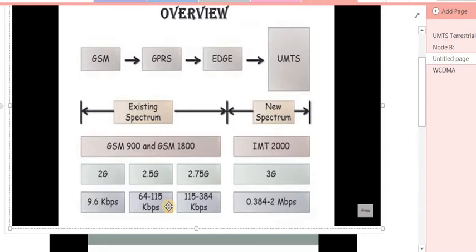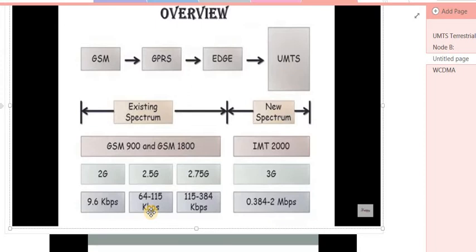And when GPRS further evolved, then the technology EDGE was introduced. EDGE is introduced in order to increase the data rate, because the GPRS data rate is not of much higher quality, only 64 to 115 kbps, and the voice quality inside GPRS is not up to the level.